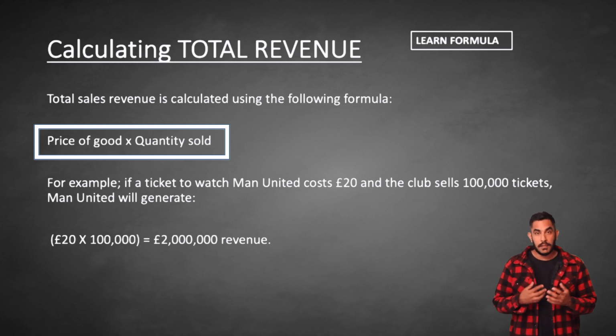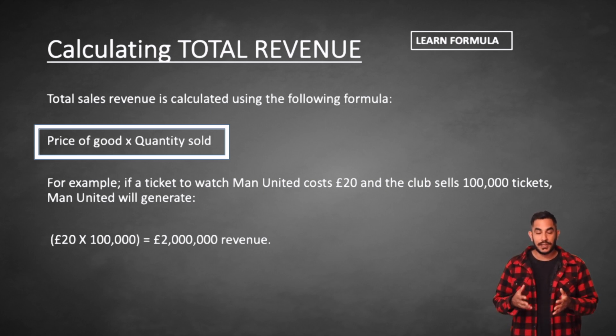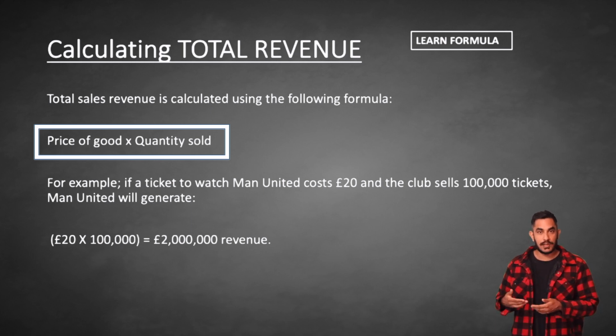For example, Man United might charge £20 for a ticket to watch a game. They may sell 100,000 tickets. To calculate their total revenue, we take the price of each ticket, which is £20, and multiply that by the number of tickets sold, which in this example is 100,000. Man United will generate 20 times 100,000 pounds worth of revenue. The revenue generated from ticket sales would be £2 million.